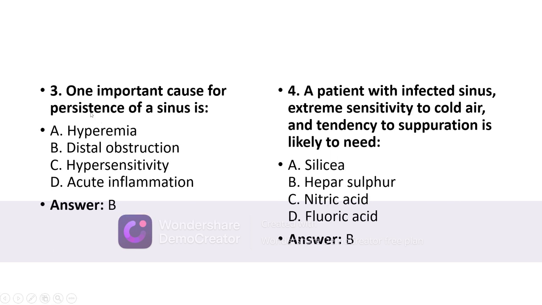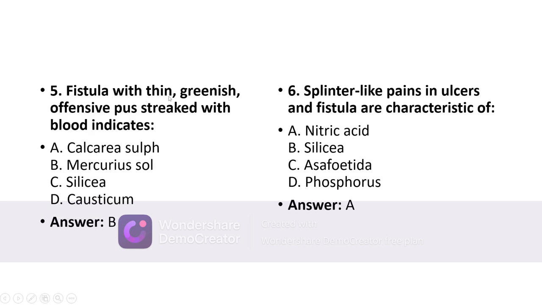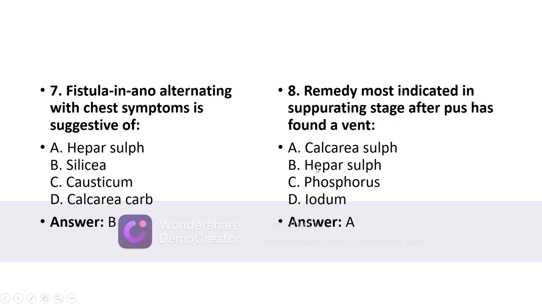One important cause for persistence of a sinus is distal obstruction. A patient with infected sinus, extreme sensitivity to cold air, and tendency to suppuration is likely to need Hepar sulph. Fistula with thin greenish offensive pus streaked with blood indicates Merc sol. Splinter-like pains in ulcers and fistula are characteristic of Nitric acid.